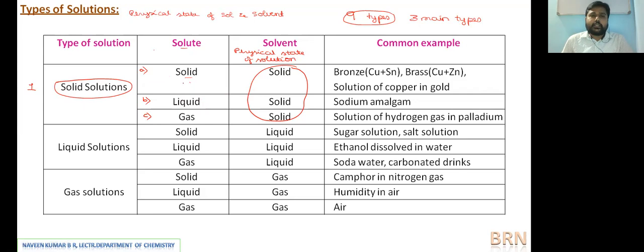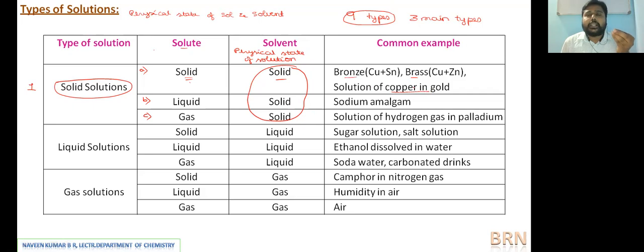Now we'll discuss one simple example to understand these types of solution. Think of solid and solid forming a homogeneous mixture. We know that when two metals form a homogeneous mixture, the resultant is called an alloy. Alloys are the best example. I have given two examples here, bronze and brass. Another example is a solution of copper in gold.